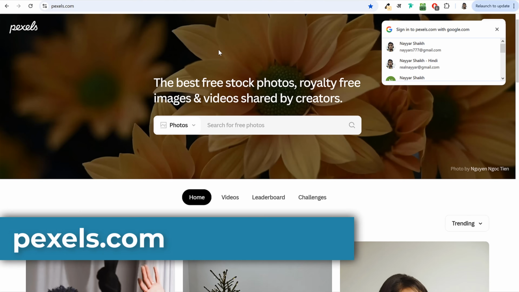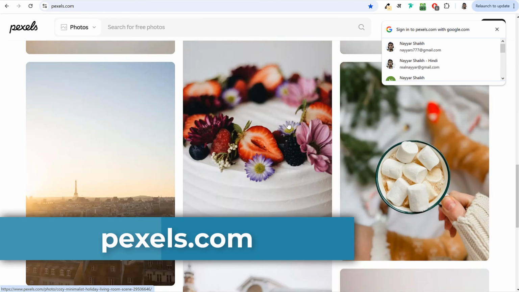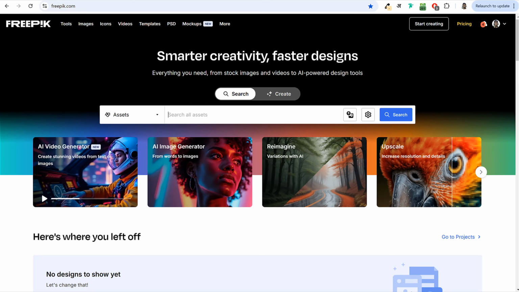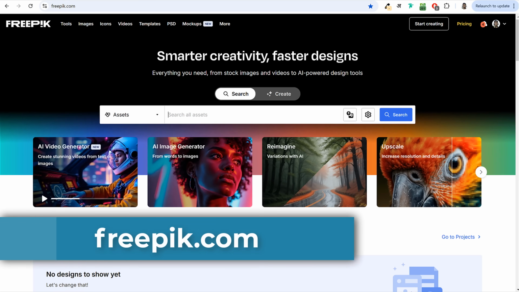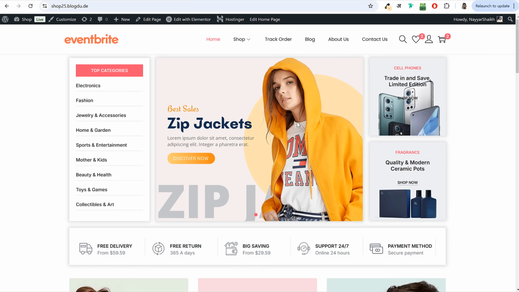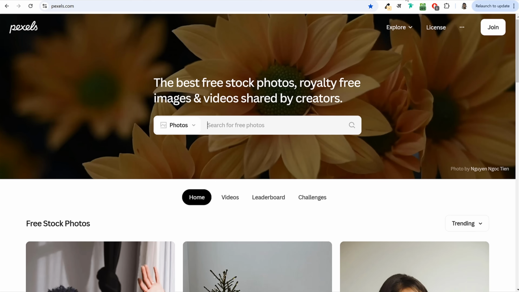Another website is pexels.com. On this website also, you can search for any image. And these days, most of the time I'm using freepik.com for these kinds of images, for model type of images which I can use on my banners. So if you go to any one of these websites, you can search for this.